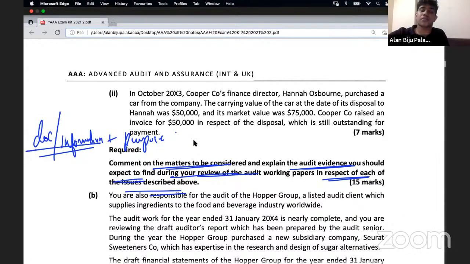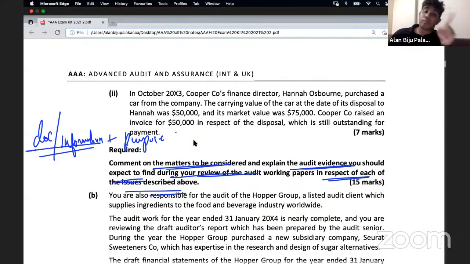Say, for example, if it was discussing a provision in relation to a litigation claim, then what will be the audit evidence that we can find in the working paper? Yes, there will be an external confirmation from the lawyer, in order to understand the probable future cash outflow of the company. Then next, a written representation from the management.